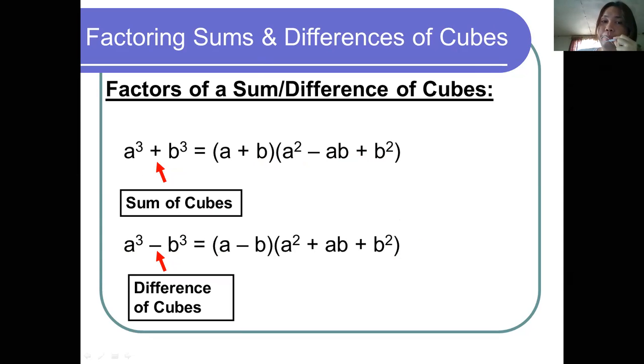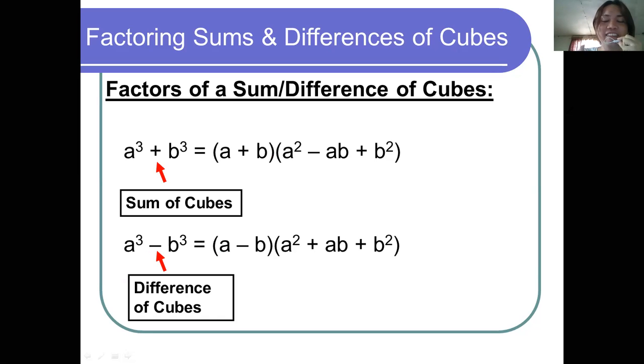The pattern for the sum of two cubes is a cubed plus b cubed equals a plus b multiplied by a squared minus ab plus b squared as its factored form. For the difference of two cubes, a cubed minus b cubed equals a minus b multiplied by a squared plus ab plus b squared. So these are the patterns that we can remember and use in factoring the sum and difference of two cubes.